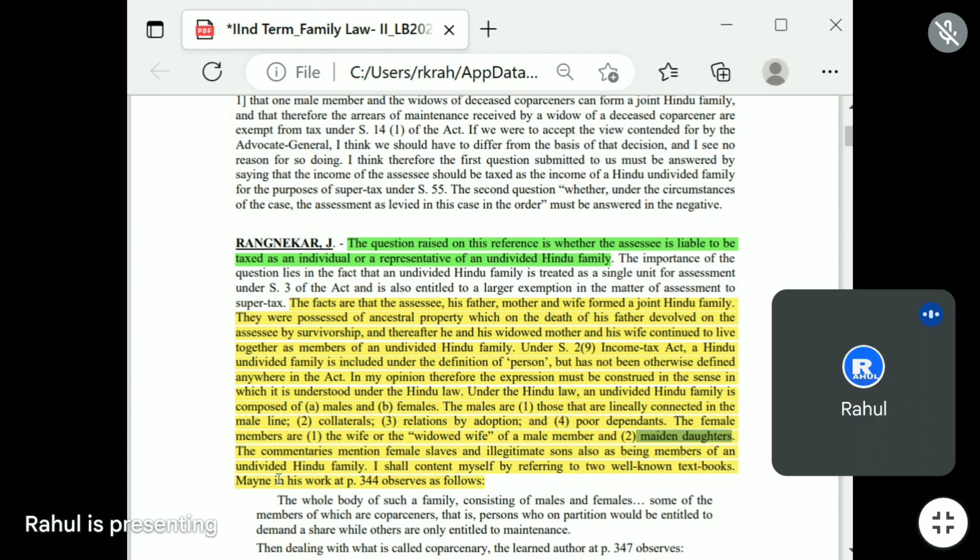The commentaries mention female slaves and illegitimate sons also as being members of an undivided family.